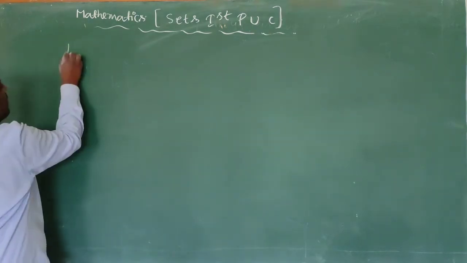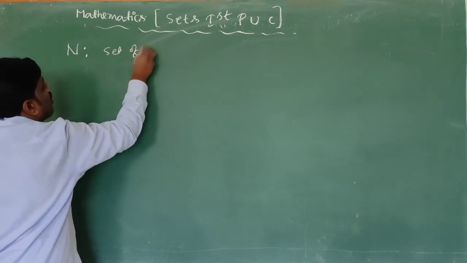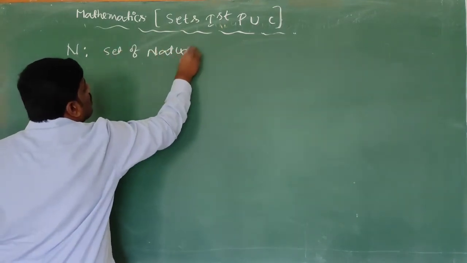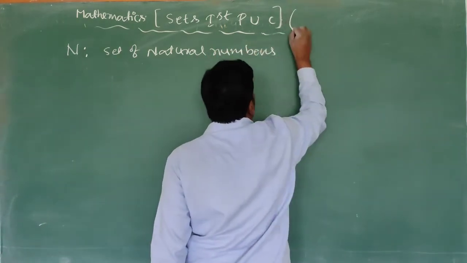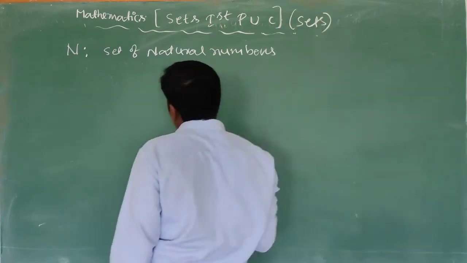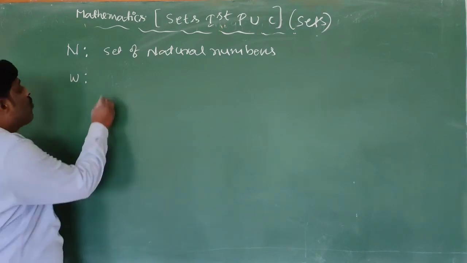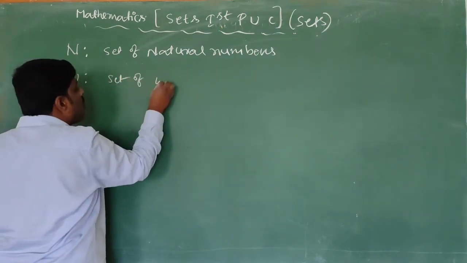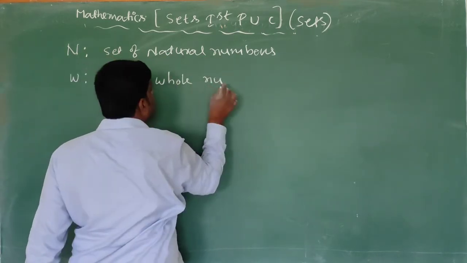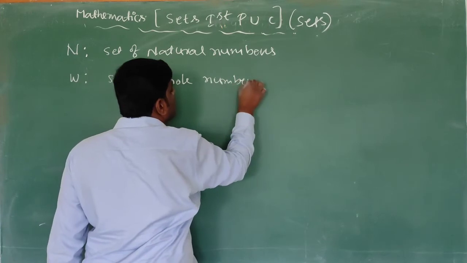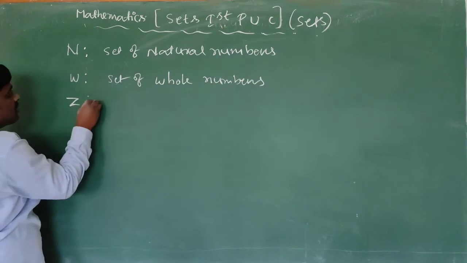N is always denoted for the set of natural numbers. W is always denoted for the set of whole numbers. Set of natural numbers means N, set of whole numbers means W. Next, set of integers, Z.